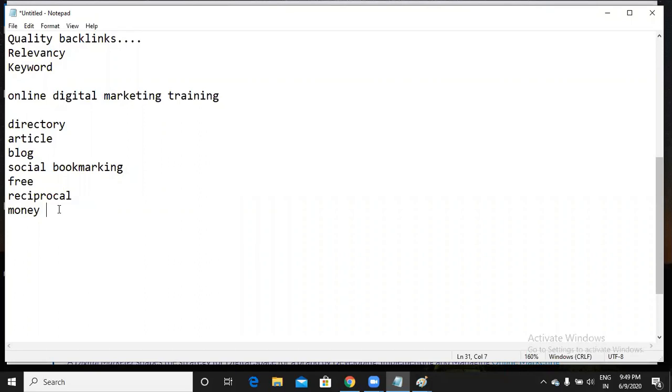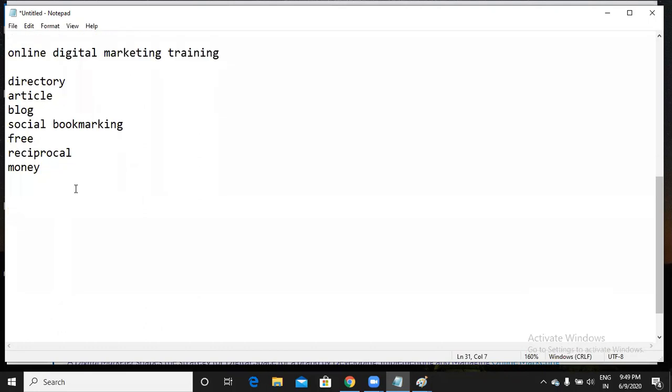We have to update ourselves. Six months back it used to concentrate on only free backlinks. Now it is going to concentrate on both free and money backlinks as well. So that is the reason, according to Google, we have to update ourselves, right? And the techniques we're going to discuss later.